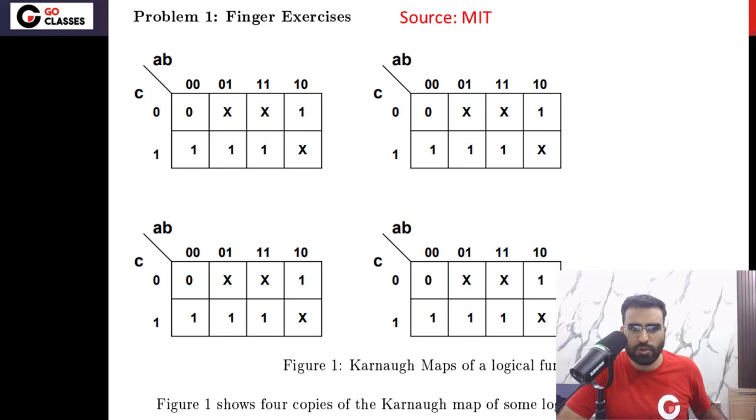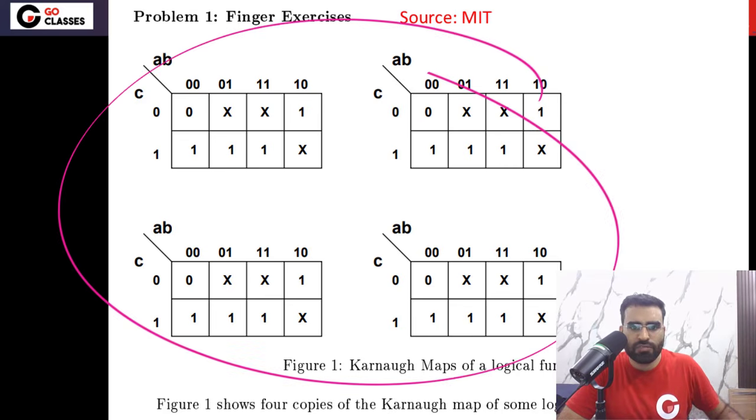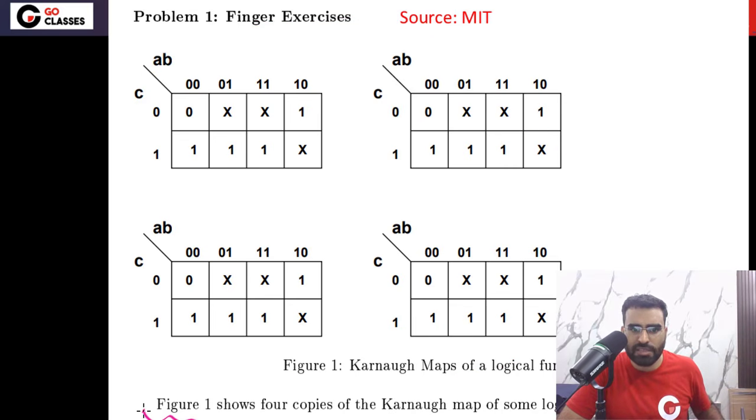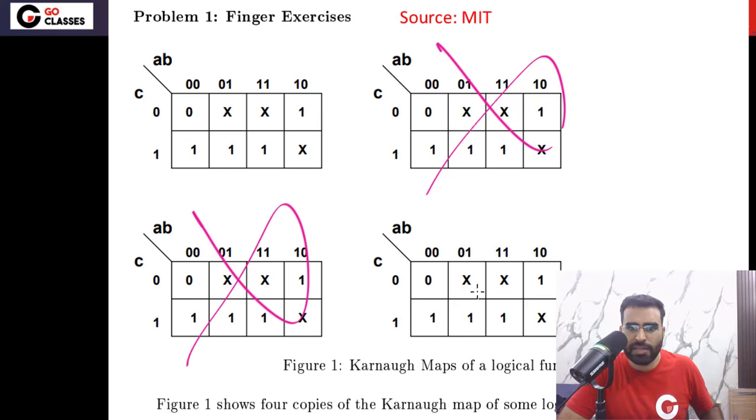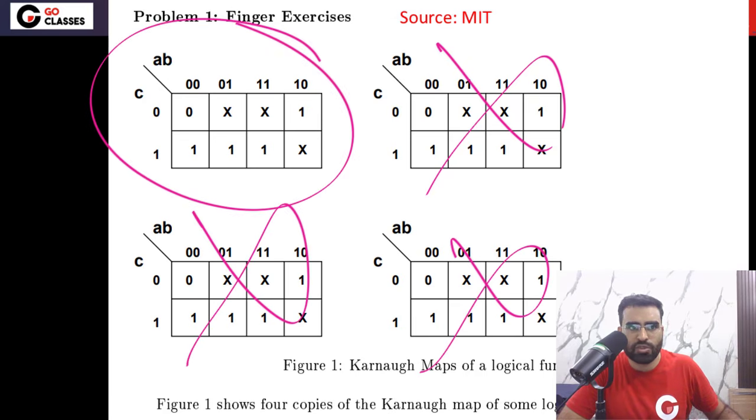So this is the question for today. The source is MIT. A K-map is given to you. Remember, these are just 4 copies of the same K-map. You can read this. Figure 1 shows 4 copies of the same K-map. So you don't have to worry about these remaining K-maps. Just focus on this K-map.